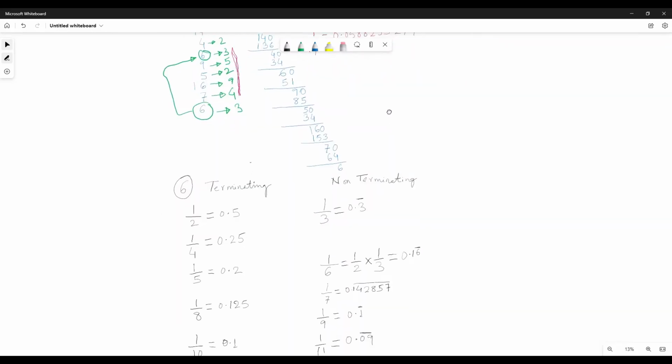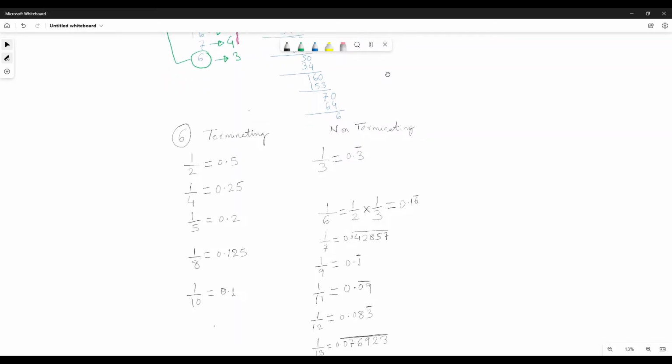There is one question that you have to see: what kind of fractions or what kind of rational numbers are terminating and what kind of rational numbers are non-terminating decimals.